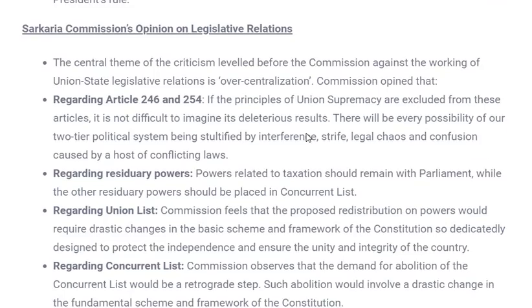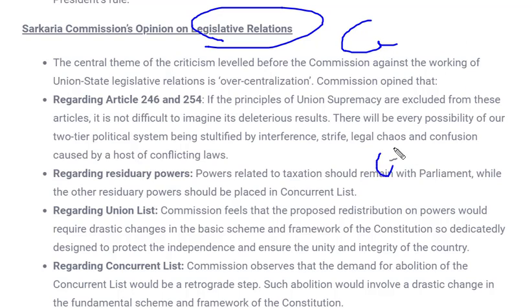We're not going into detail about all the articles. I hope I have cleared everything that was required. And there was the Sarkaria Commission's opinion on legislative relations. Till now we have observed that the center is dominating the state. That means there has been a tilt towards the union government, which had more power as compared to state power or state legislation. So the Sarkaria Commission was set up, and it gave its opinion about how these relations are and what changes should be made to make the relation better.